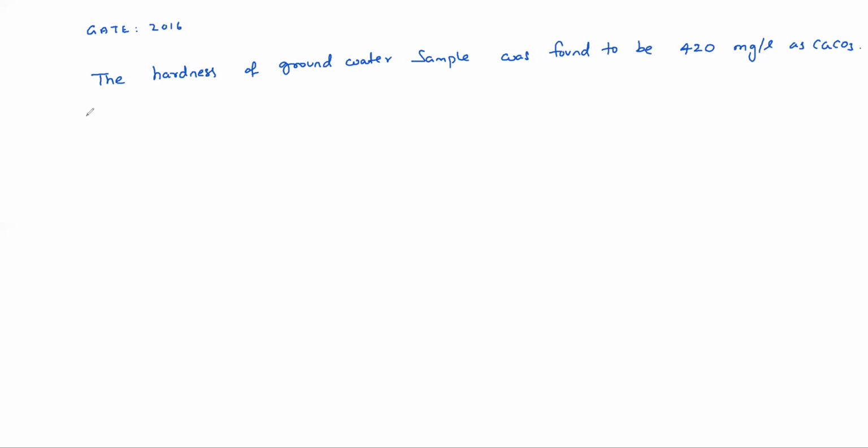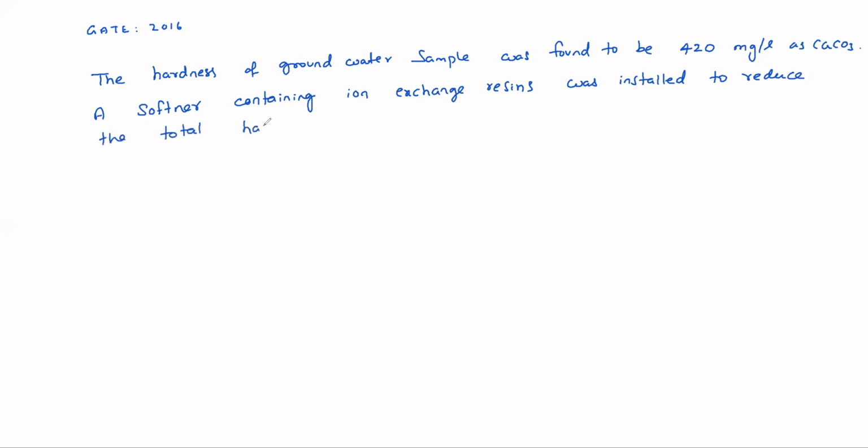A softener containing ion exchange resins was installed to reduce the total hardness to 75 mg per liter as CaCO3 before supplying to 4 households.